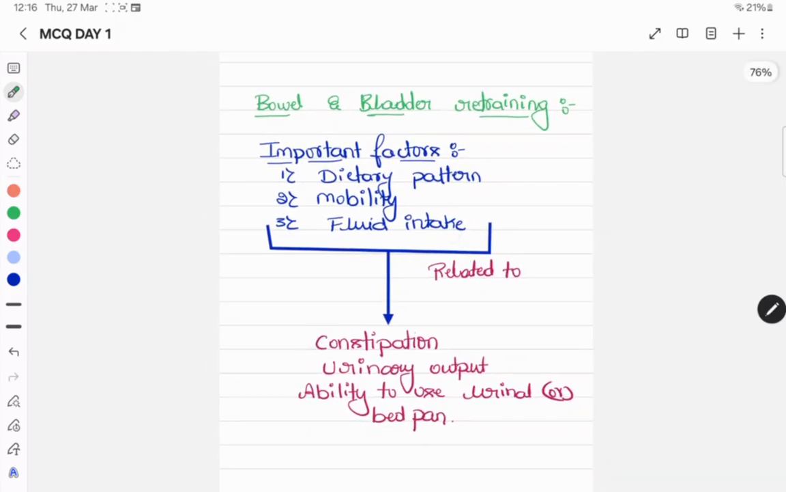So for bowel and bladder retraining, the important factors are the dietary pattern, mobility and fluid intake. If these things are completed, there will be a decrease in the episodes of constipation, an increase in the urinary output, and they can use the bedpan and so on. So this is the concept of bowel and bladder retraining.